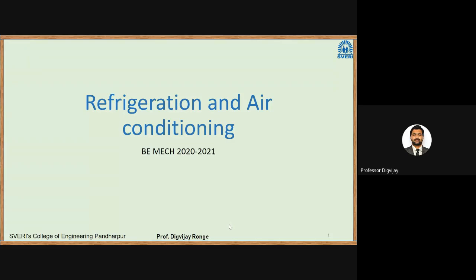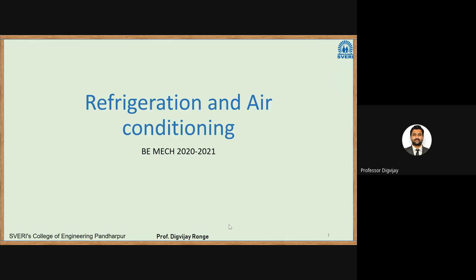But when we talk about commercial refrigeration, in which we need very low temperatures, suppose the temperature falls below 0 degrees Celsius, in that case we cannot use water because its freezing point is 0 degrees Celsius at 1 bar. When you have this temperature requirement in your industry, various refrigerants have to be used.